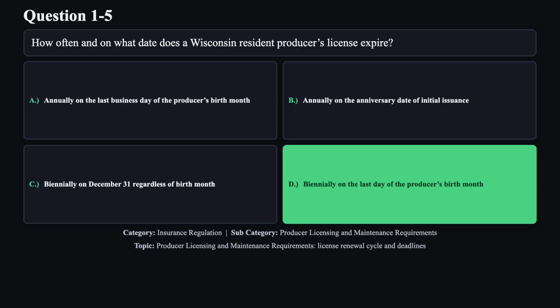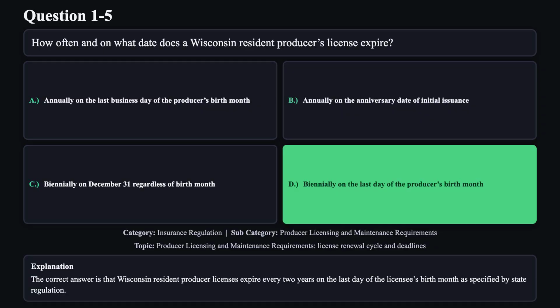The correct answer is D. The correct answer is that Wisconsin resident producer licenses expire every 2 years on the last day of the licensee's birth month, as specified by state regulation.